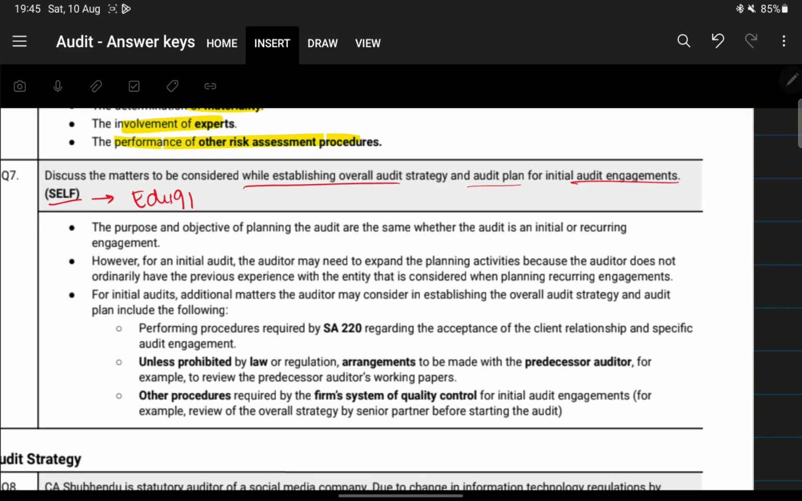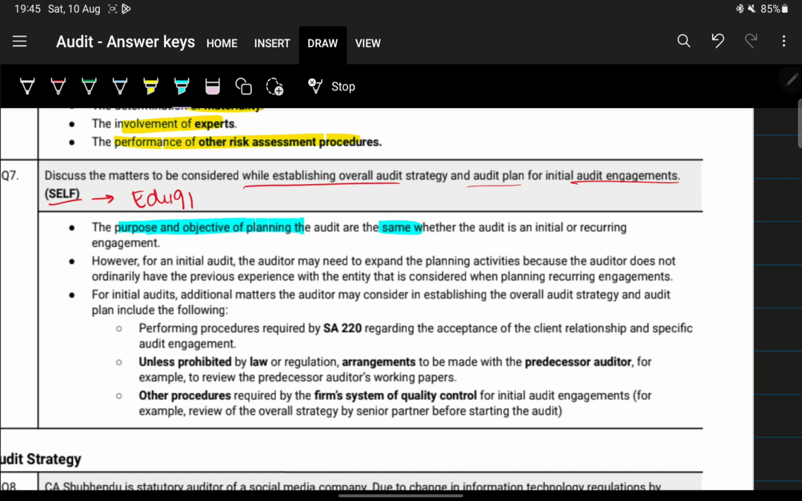Okay, so firstly, the purpose and objective of planning the audit is the same. Next, however, for an initial audit, the auditor may need to expand the planning activity. Why is there a need to expand the planning activities? Because the auditor does not ordinarily have previous experience with the entity that is considered while planning a recurring engagement.